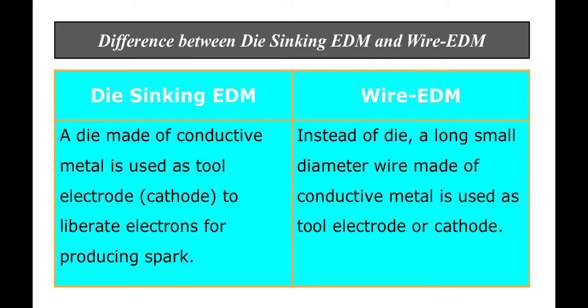Now let us discuss the differences between die sinking EDM and wire EDM process. The first point: in die sinking, a die made of conductive metal is used as a tool electrode, that is cathode, to liberate electrons for producing a spark. In case of wire EDM, instead of a die, a long small diameter wire made of conductive metal is used as a tool electrode or cathode.